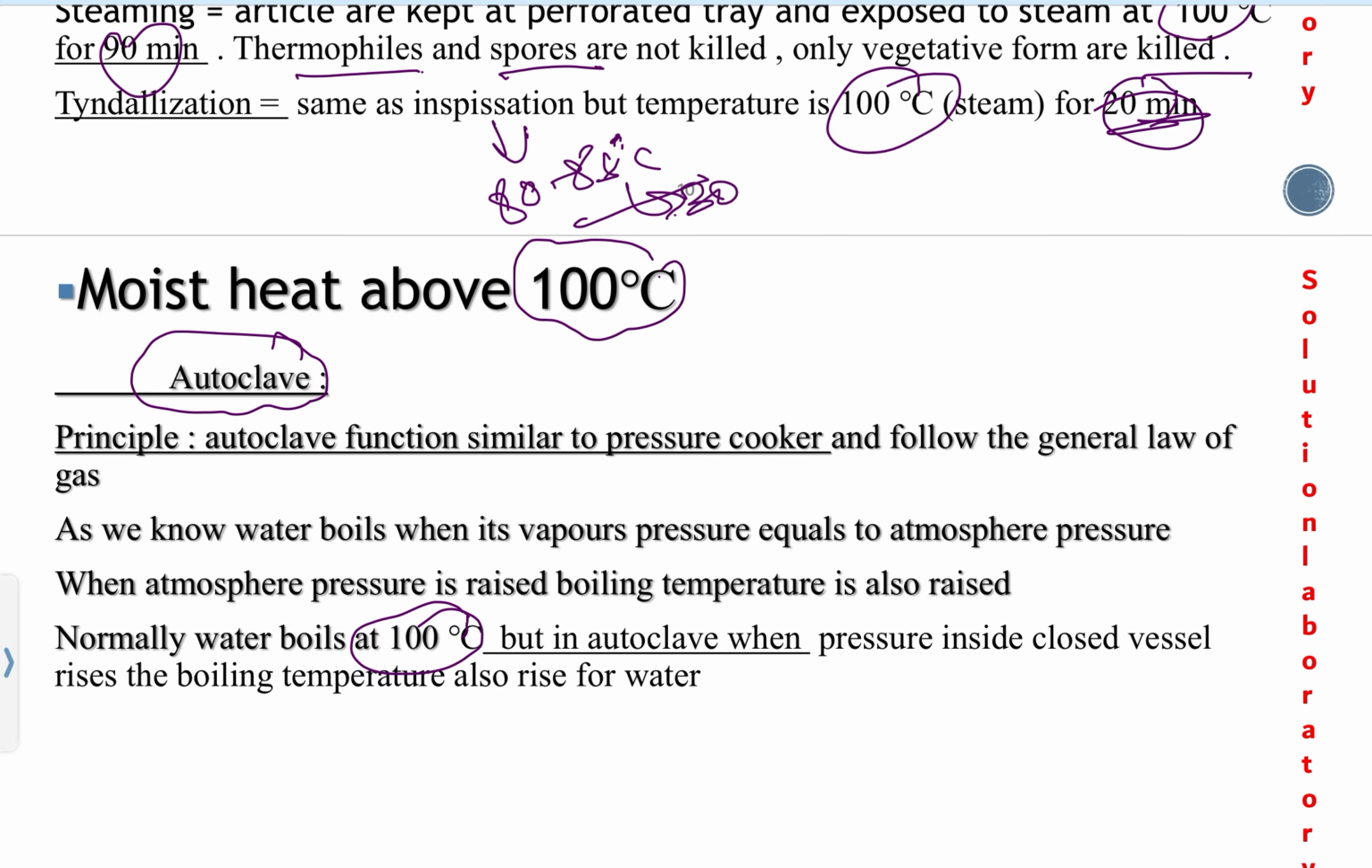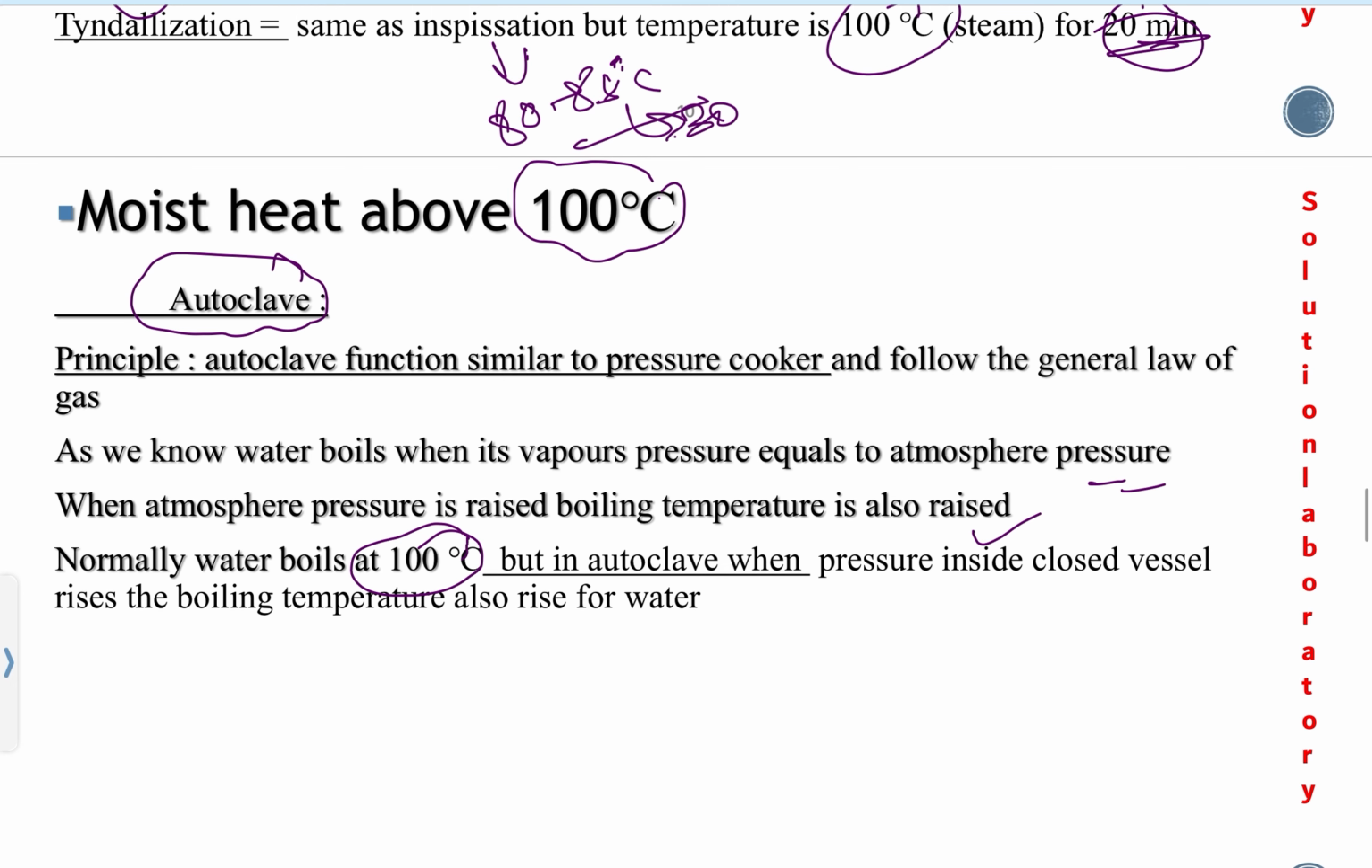Autoclave functions similar to a pressure cooker and follows the general law of gas. As we know, water boils when its vapor pressure equals the atmospheric pressure. When atmospheric pressure is raised, boiling temperature is also raised. Normally, water boils at 100 degrees Celsius, but in an autoclave, when pressure inside the closed vessel rises, the boiling temperature for water also rises, and this is the principle of autoclave.